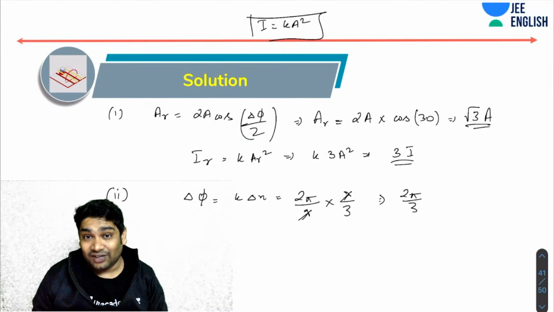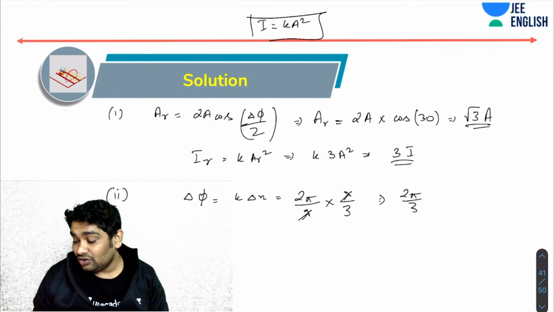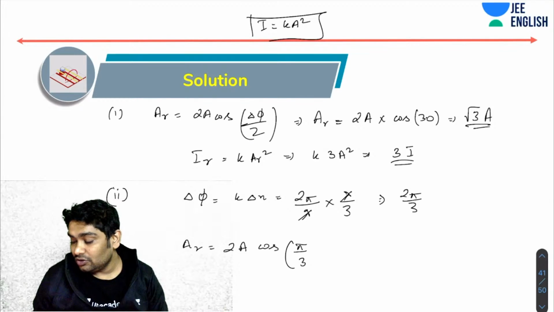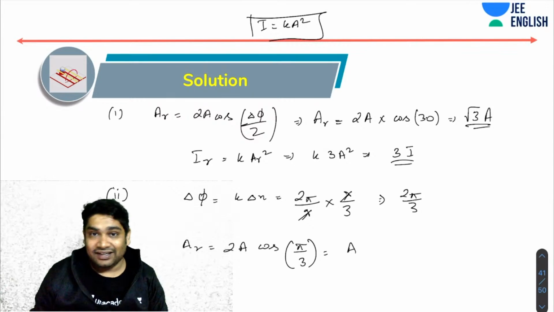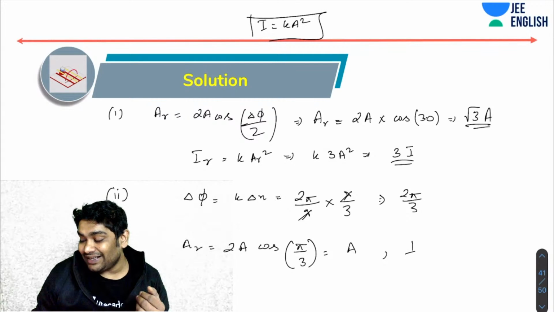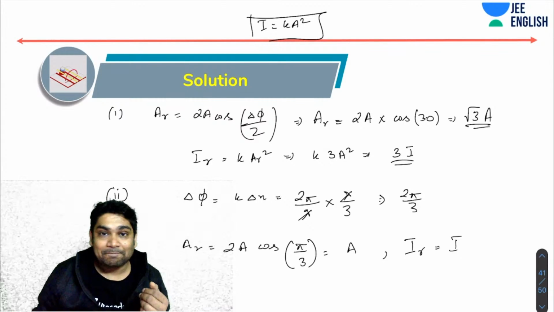Okay, so that is 120 degrees, right? So A resultant would be 2A cos of pi by 3. Cos pi by 3 is 1 by 2. So what you'll realize is resultant amplitude is A only. And if the resultant amplitude is A, you realize I resultant is I.